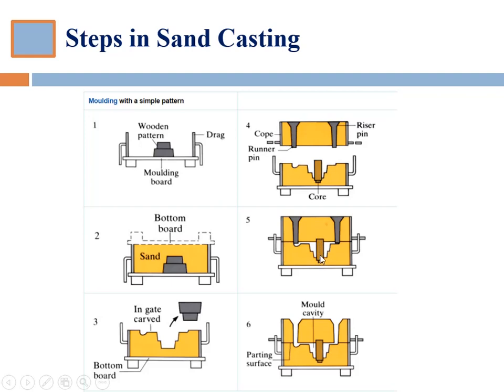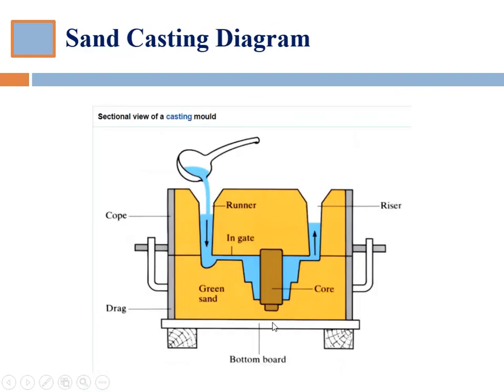What does it mean? After solidification, when you break the core, what remains here is the hollow space. So generally the core is used for making hollow spaces like holes and cavities, and the core is made of sand. So these are the steps involved in casting that we have seen in real life as well as in these sectional views.